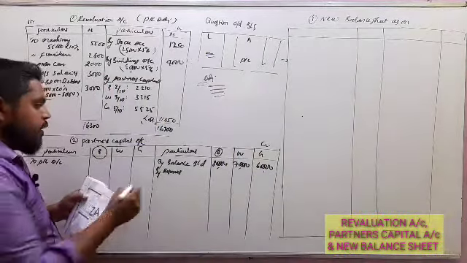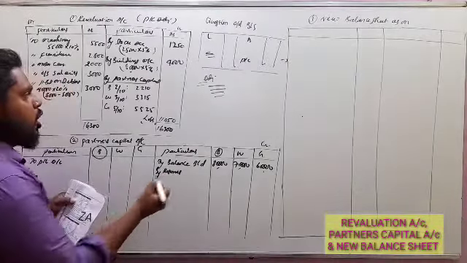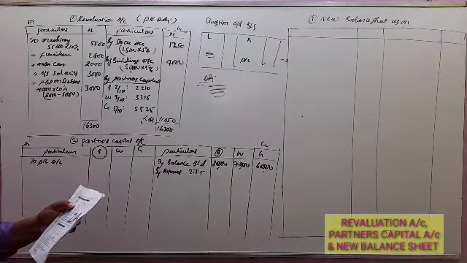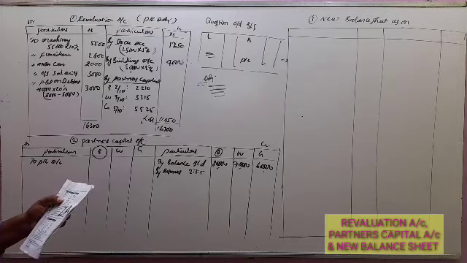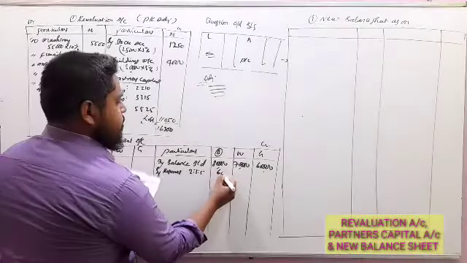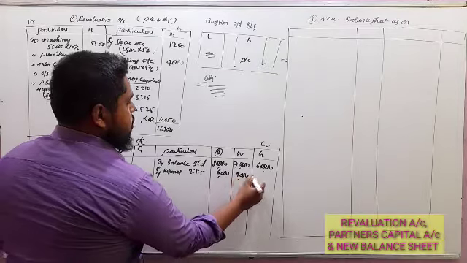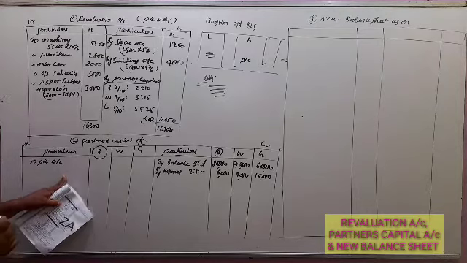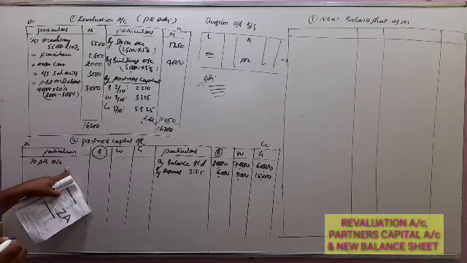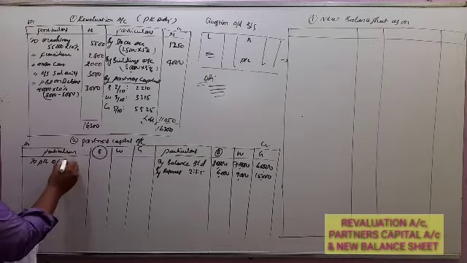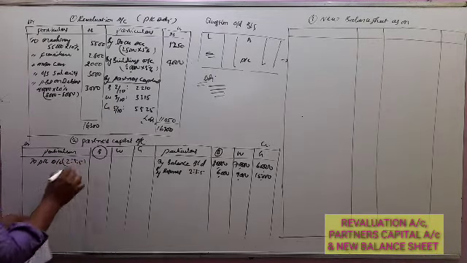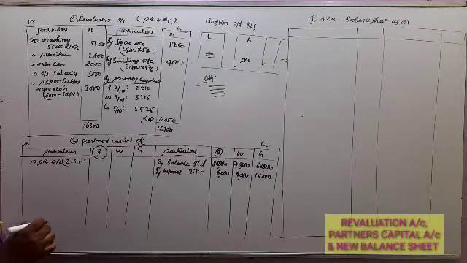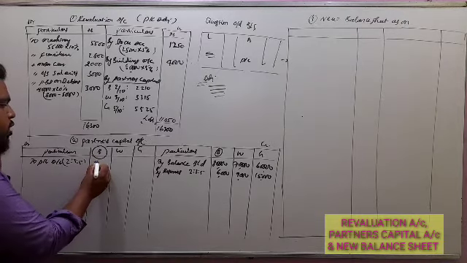Next, reserves he has given 30,000. We share it in old profit sharing ratio, that is 2:3:5. So 30,000 into 2/10, 6,000, 9,000, 15,000. Now profit and loss account. So profit and loss we have to share among all the partners in the old profit sharing ratio 2:3:5. So PL is 25,000 here. 25,000 into 2 by 10, 5,000.